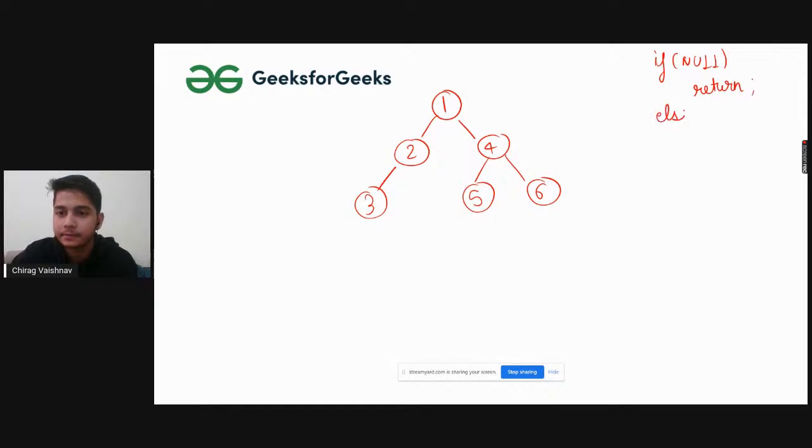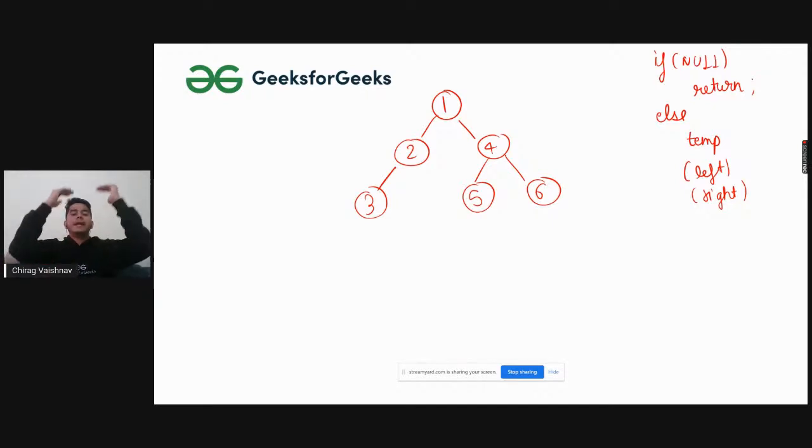Else, if it is not null, you have to take a variable temp, and then call the left part of the tree, and then call the right part of the tree. After you have traversed the left and right, meaning you are at the lowest level, we will be building up on that level. So this is basically how recursion works.